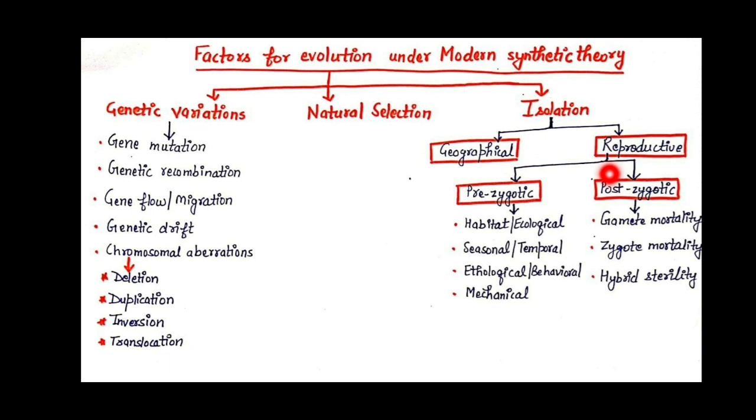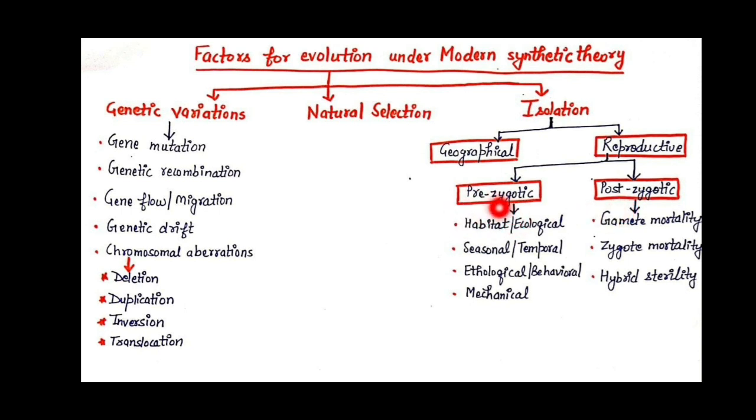This reproductive isolation is of two types: first is pre-zygotic or pre-mating reproductive isolation mechanism, and second is post-zygotic or post-mating reproductive isolation mechanism.